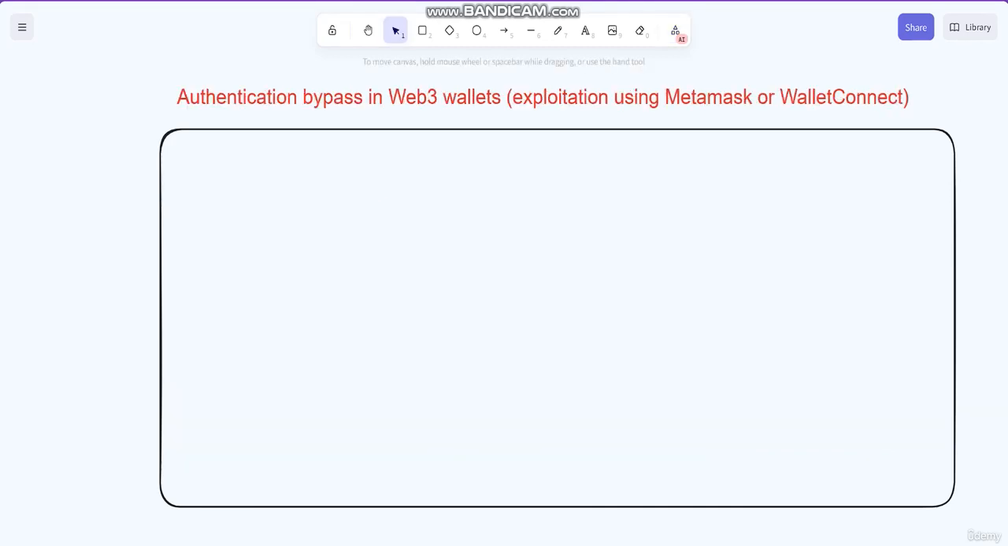Hello everyone, and today we are going to talk about authentication bypass in Web3 wallets and how to exploit it using MetaMask or WalletConnect.